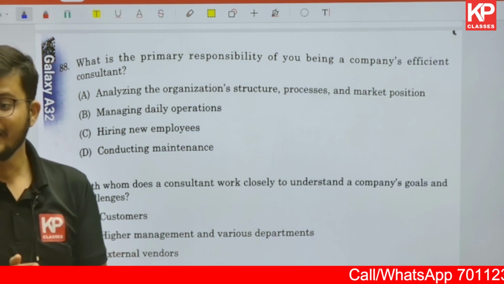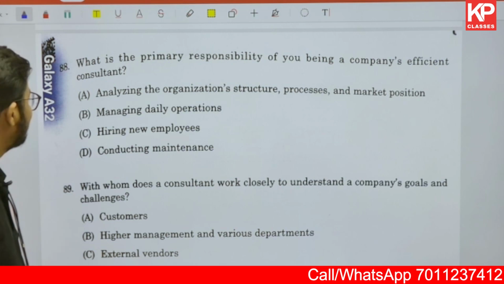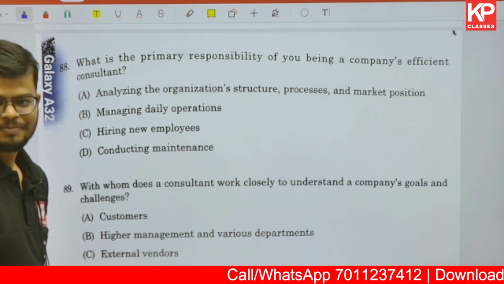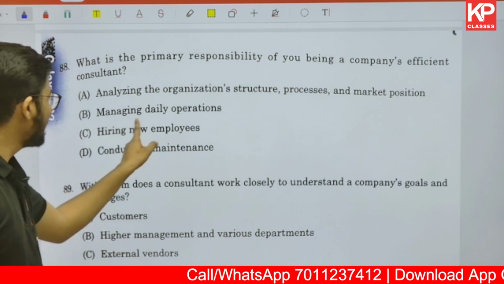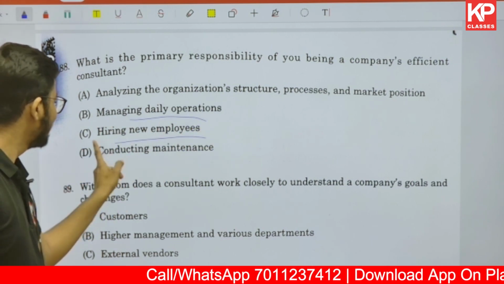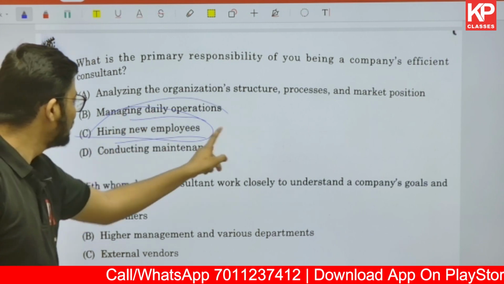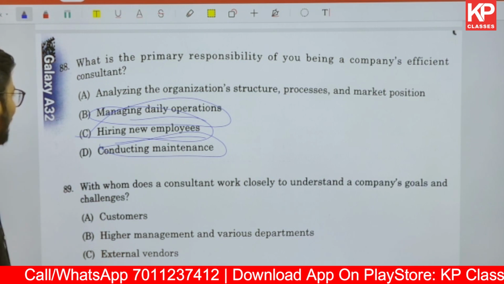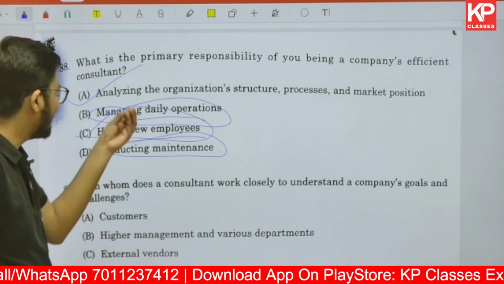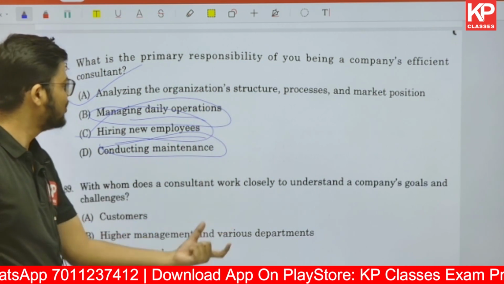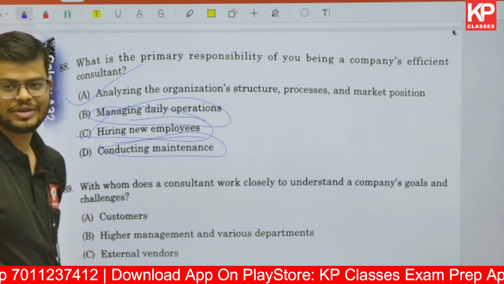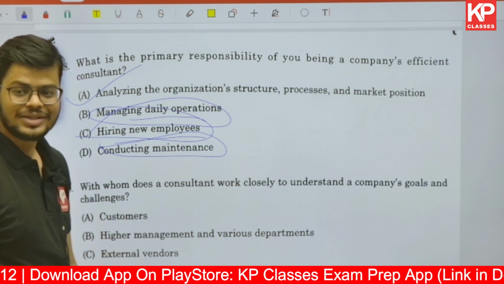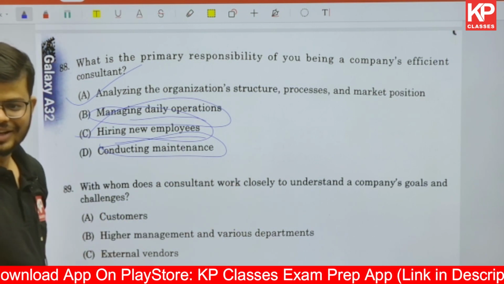No, we have already done that. What is the primary responsibility? It says analyzing the organization structure, processes and market position. Then the second says managing daily operations, hiring new employees. This is the work of HR. Managing daily operations is done by some other executive. Conducting maintenance. Again very vague options. So as a consultant, your duty is to analyze the organization's structure, processes and market position, and you need to work on that as a consultant. So I hope you get the correct answer in this set.